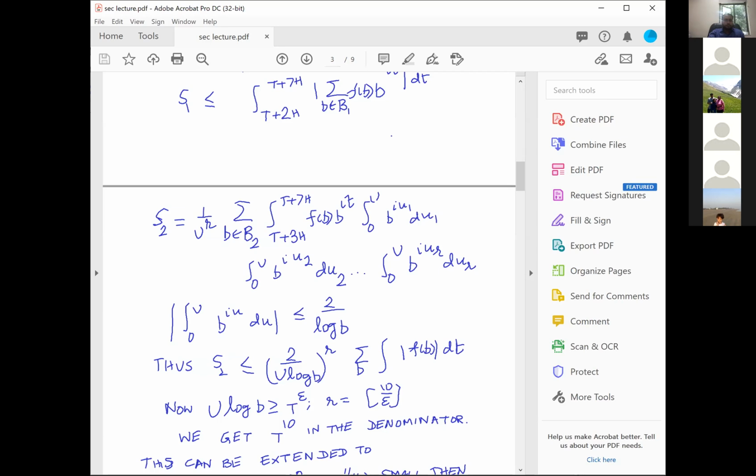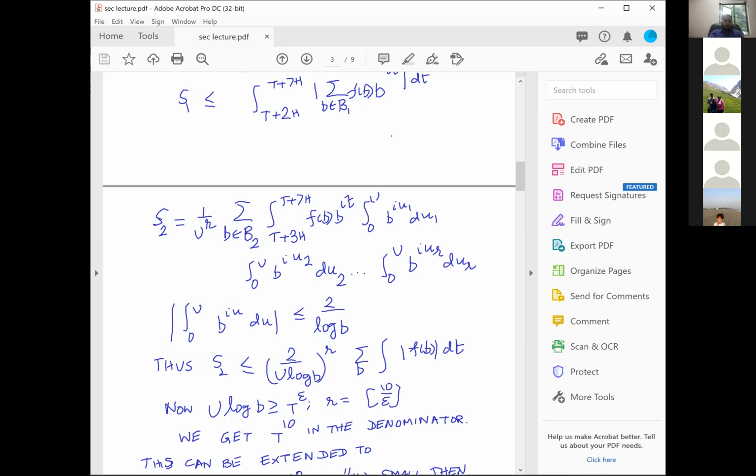Therefore, I have gained a 1 over t power 10 essentially in the denominator. Once I have gained a t power 10 essentially in the denominator, for the rest of that I can take a trivial estimate, and mostly it will be negligible. That's all the proof. Okay.